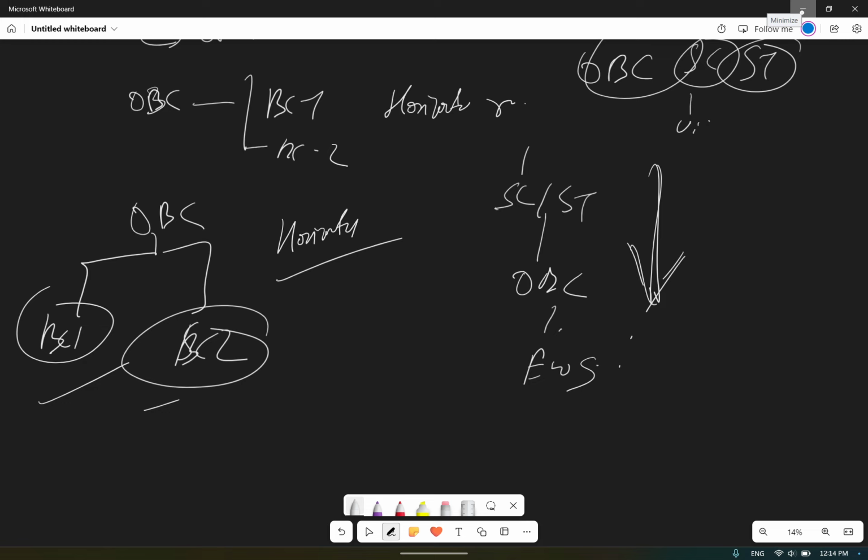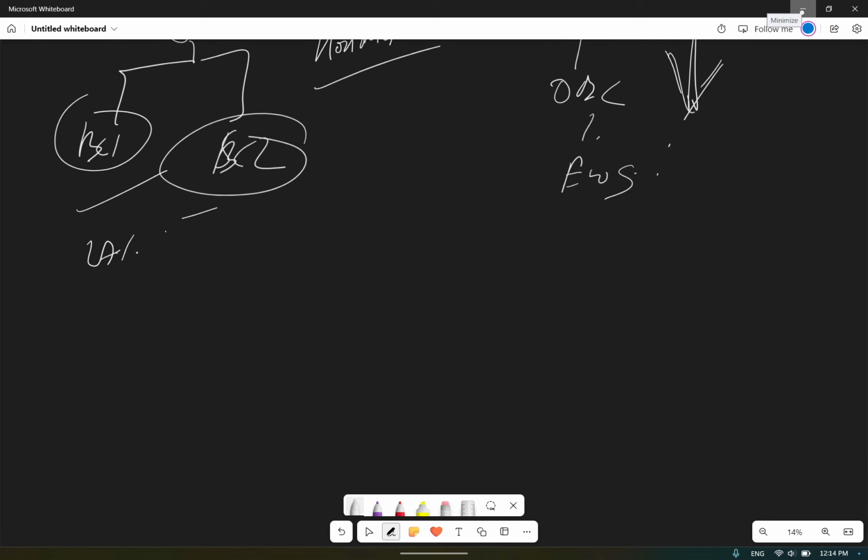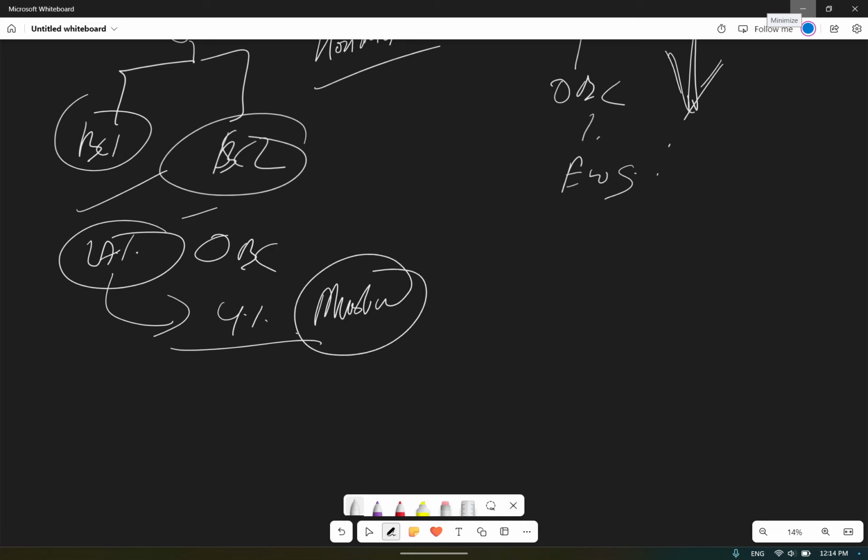Within the Andhra Pradesh 27% reservation for OBC, we know that, they said that 4% reservation will be given to the Muslims. So now this reservation is on the basis of religion, so this was challenged in the Supreme Court.